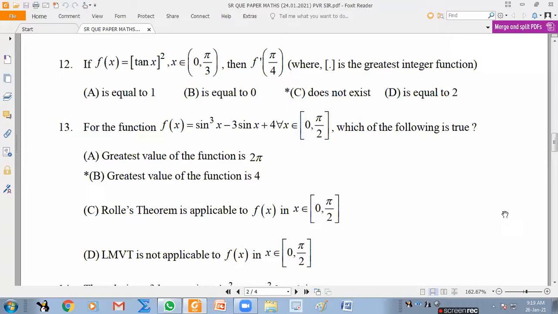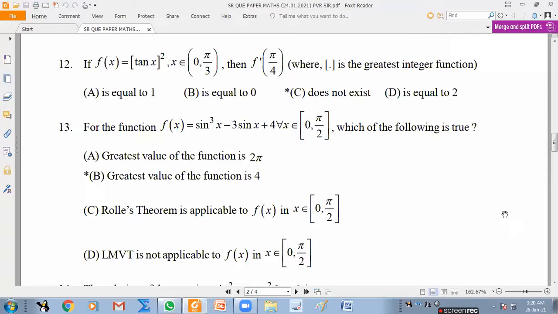Okay, this is sin cube x minus 3 sin x plus 4. Which of the following is true? What is the greatest value? On a closed interval, whenever you want the maximum value or minimum value of any function, I said a very simple thing. You find at the beginning of the interval, end of the interval, and in between wherever the derivative is 0. And Rolle's theorem, Lagrange theorem, we'll talk about it later. Okay. So f of x is equal to sine cube x minus 3 sine x plus 4.